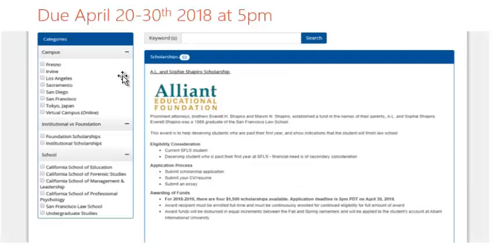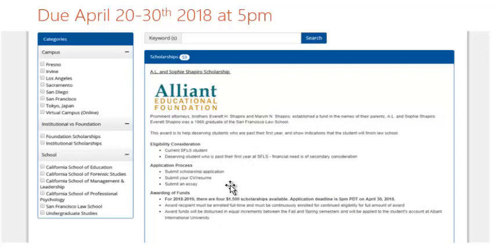Once you're exploring the scholarships, this is what they look like. For example, this year, most of the scholarships were due between April 20th and 30th at 5 p.m. And you can search on the left here by campus, by institution or foundation, and by which school. Then you make sure you really look at the eligibility criteria to make sure you're eligible.